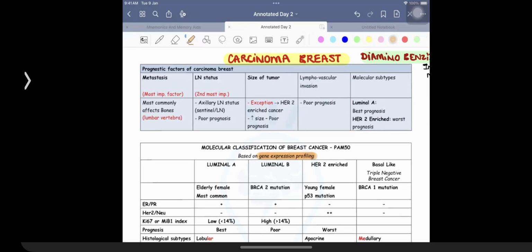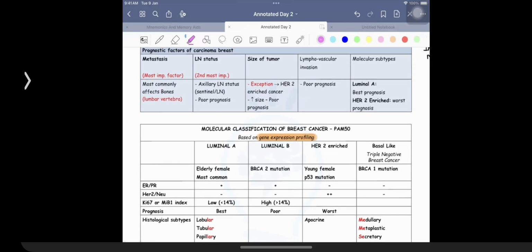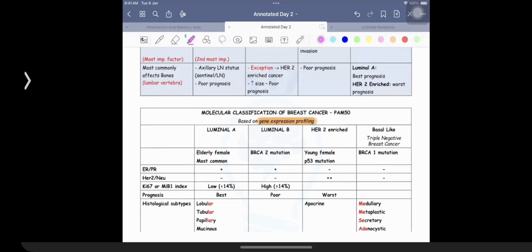Of course, as the books mention, there are going to be 4 important subtypes, all of which have been asked in the exam already. Specifically, the examiners are very much interested in knowing about the luminal A, which is a situation where the patient is going to be an elderly female. If you do the examination of this patient, she's going to be having the presence of overexpression of ER and PR, but she's not going to be having the expression of the HER2 new receptor. The good point about having a luminal A is that it is going to be having low Ki value. So the rate of mitosis is going to be relatively less, and therefore the prognosis happens to be really amazing, really good.